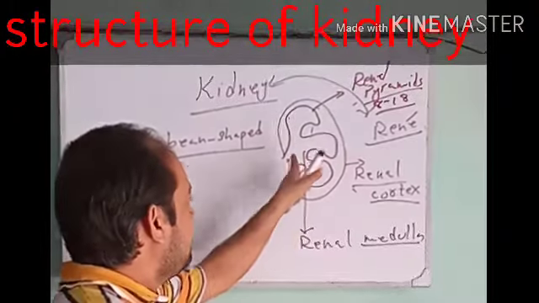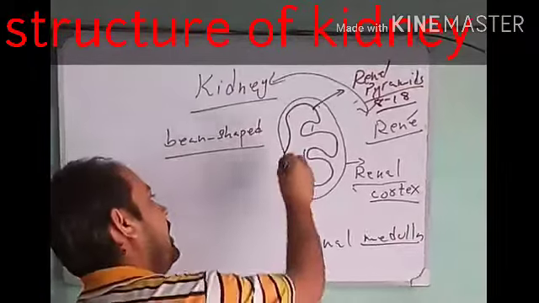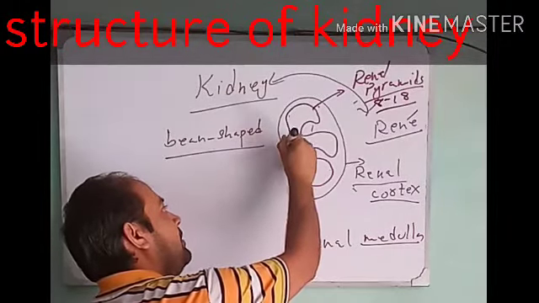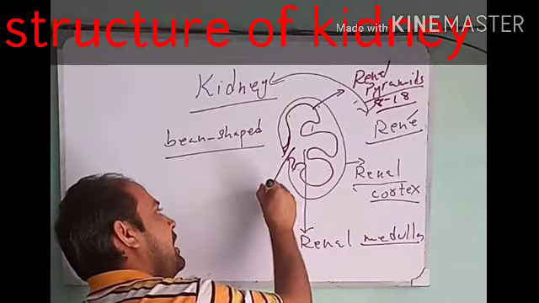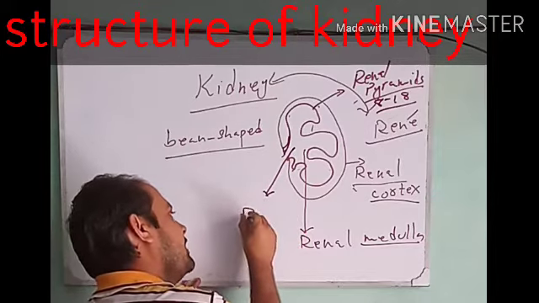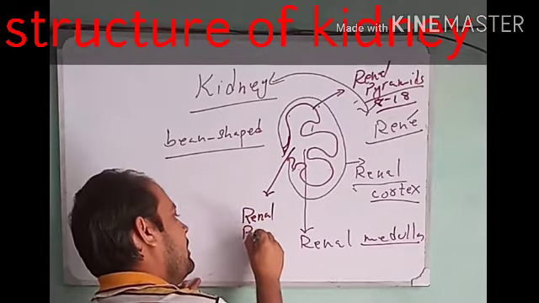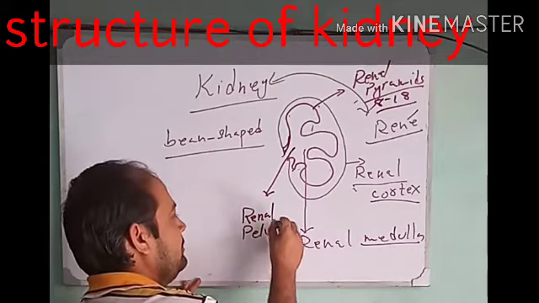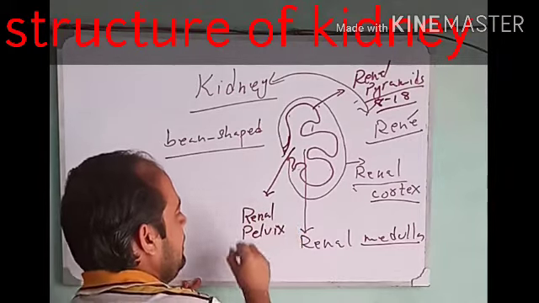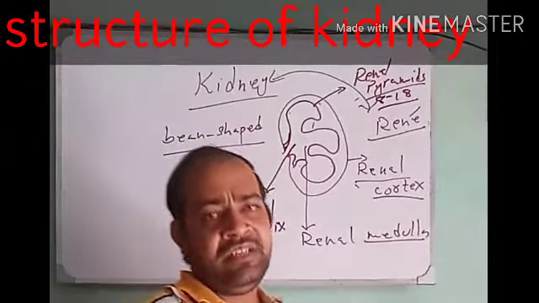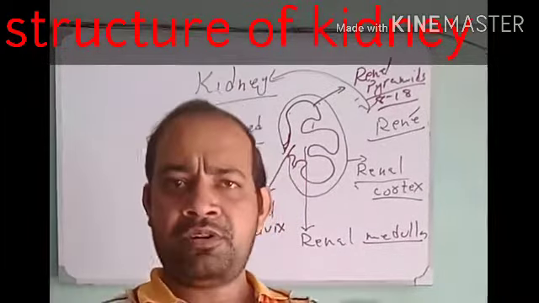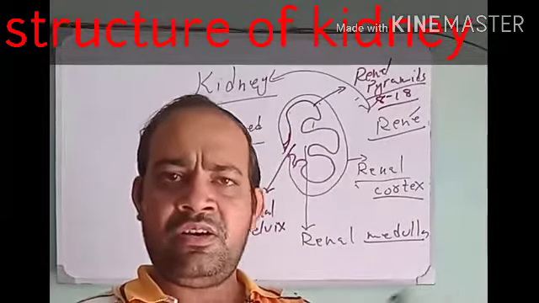All these renal pyramids empty into a very broad area, and it is known as renal pelvis. Renal pelvis is a pouch-like or a pitcher-like structure.